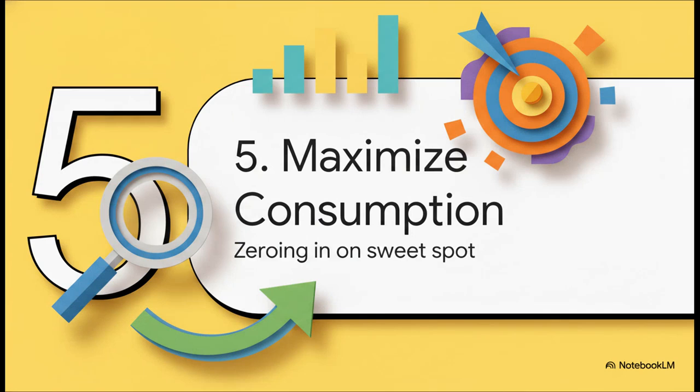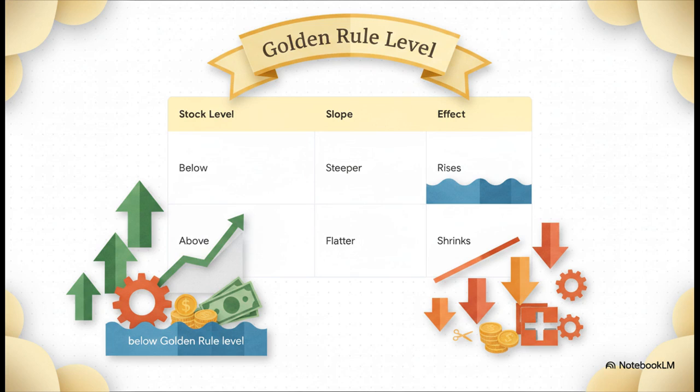And finally, part 5, maximizing our consumption. Let's figure out how we actually zero in on that sweet spot. Think about where an economy currently stands. If we're below the golden rule, the production function is steeper than the depreciation line. That just means buying one more machine boosts our output way faster than it increases our depreciation. So our overall consumption actually rises. But if we're above the golden rule, the production function is flatter. Buying a new machine actually eats into our consumption because the massive repair costs completely outweigh the extra output it produces. It's a losing game.